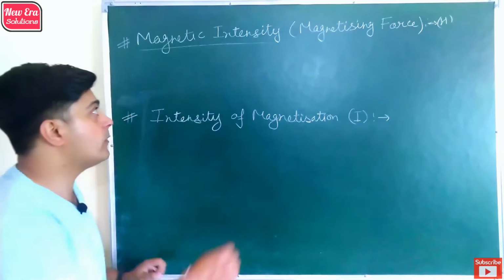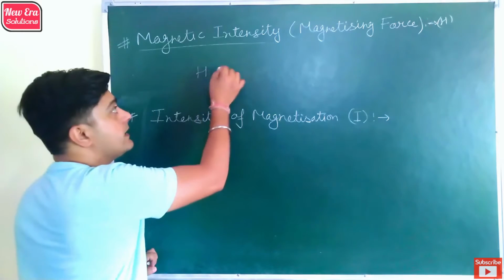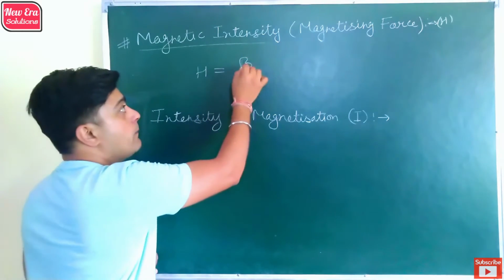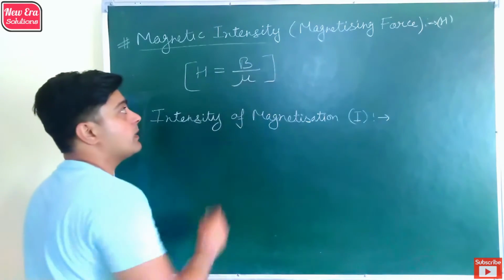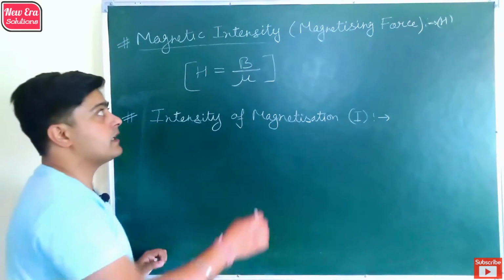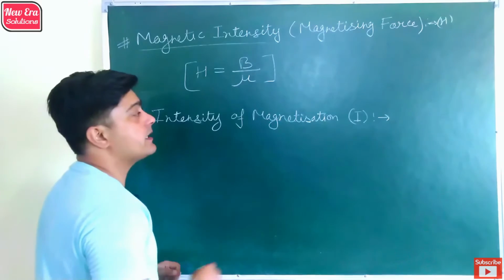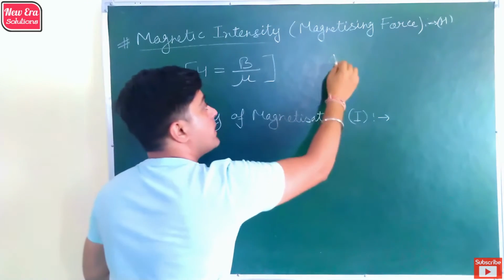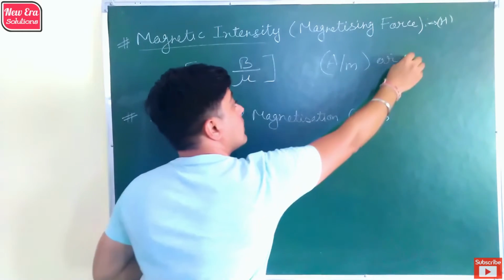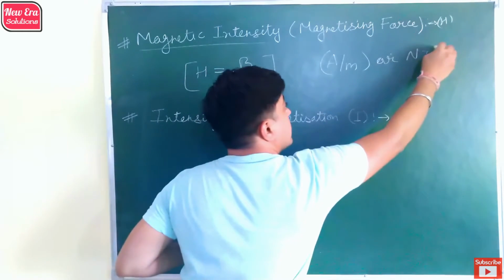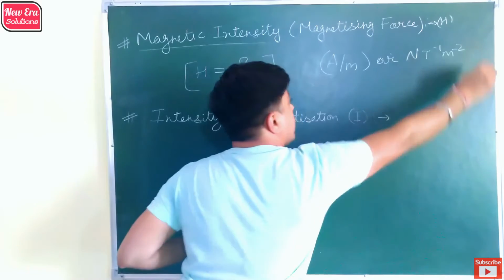If we talk about the formula, then magnetic intensity is magnetic flux density divided by magnetic permeability. The SI unit of magnetic intensity is ampere per meter or Newton per Tesla per meter square.